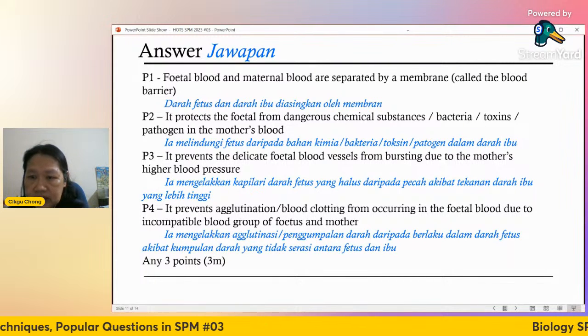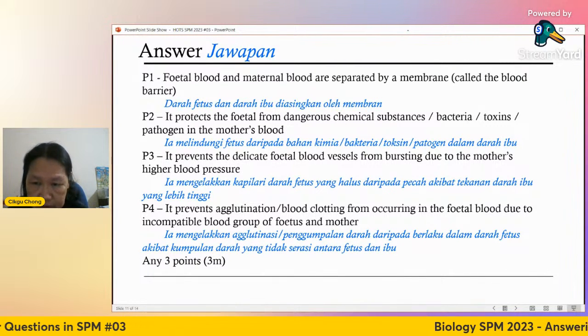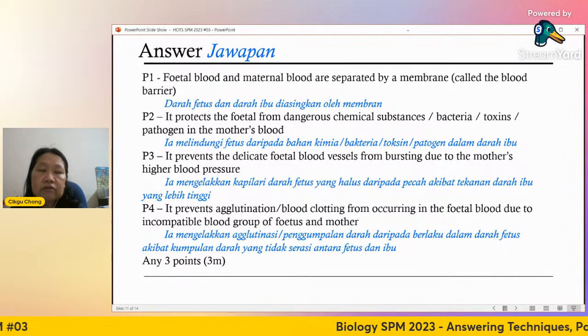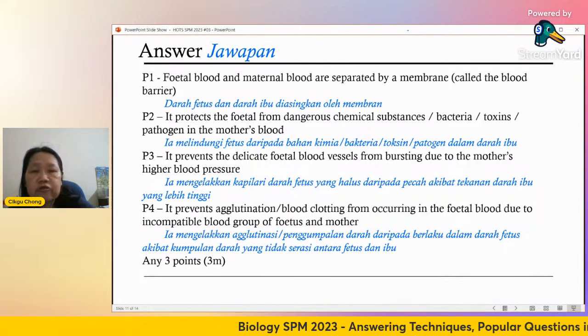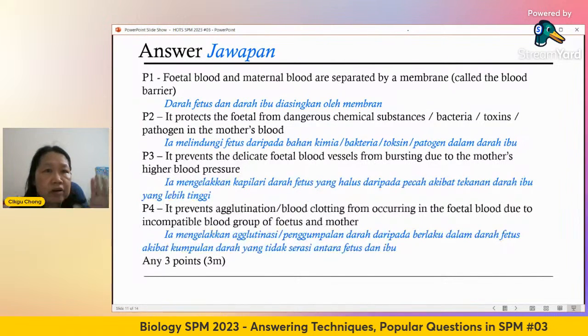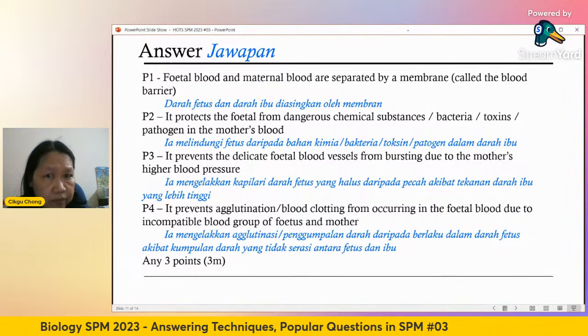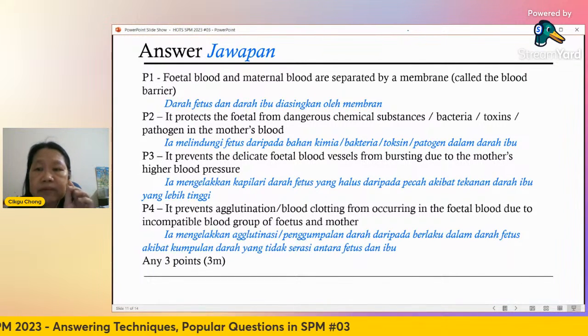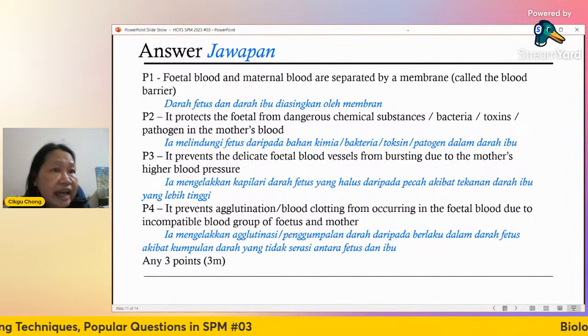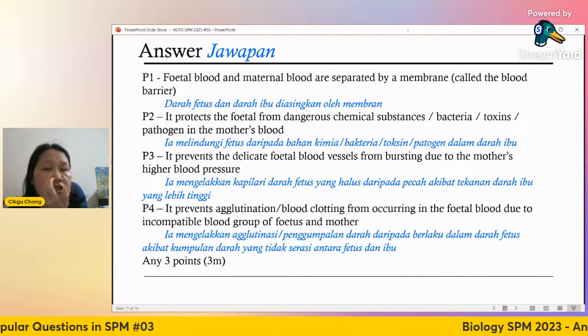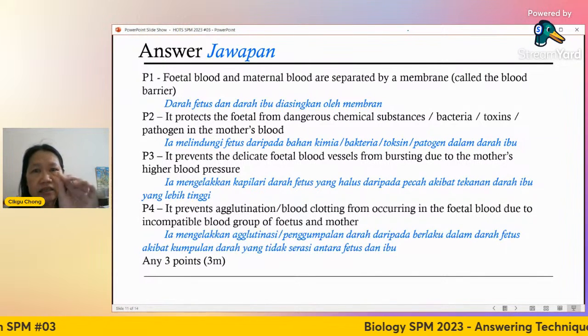For essay, can we write answers in point? Yes, Luvian. For essay, you don't have to write in paragraph. In fact, it's quite difficult for us to find the points. So you can write in point form, but please don't make it like notes, because it is not clear. You have to write in sentence form.